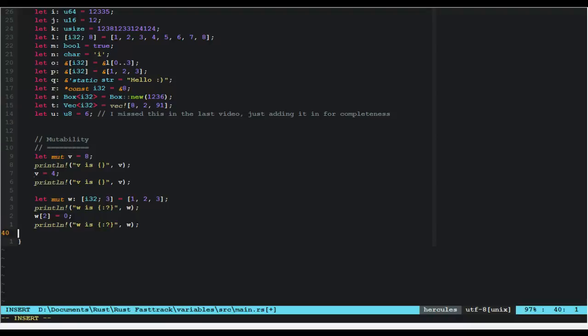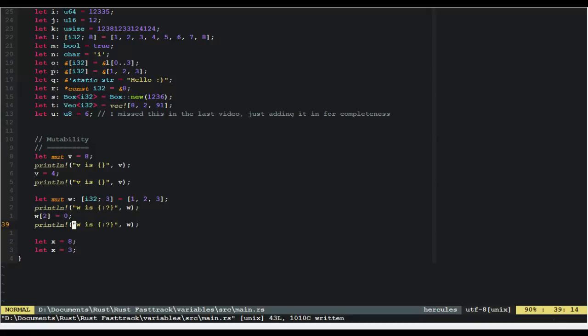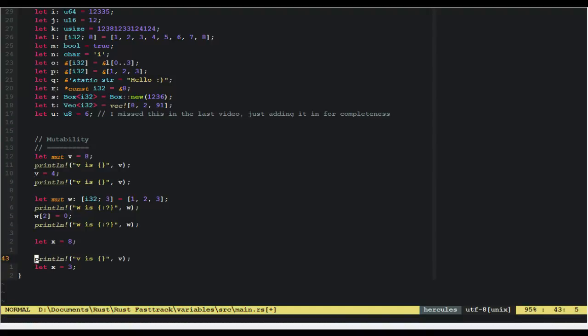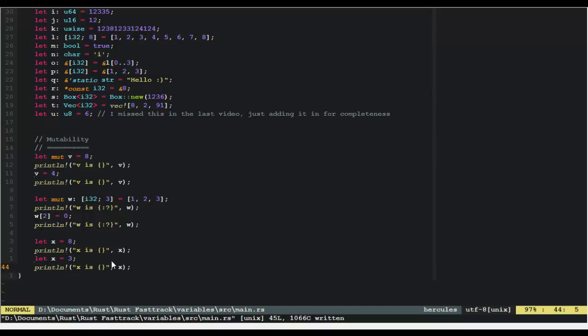So I'm going to write some completely valid code here. Change this to x. Okay. So you will see here this is not mutable.